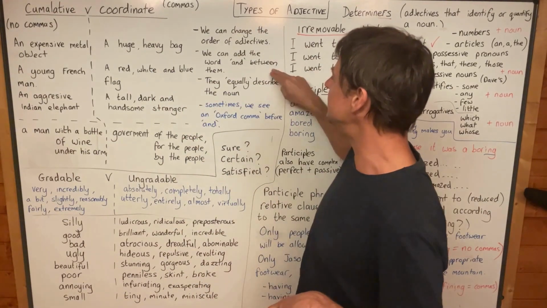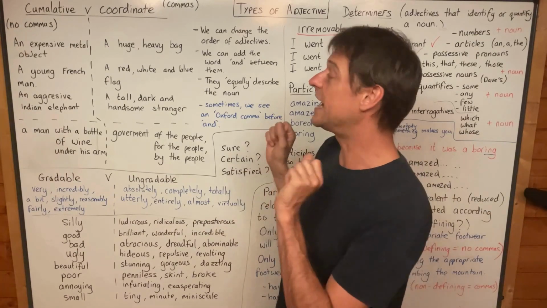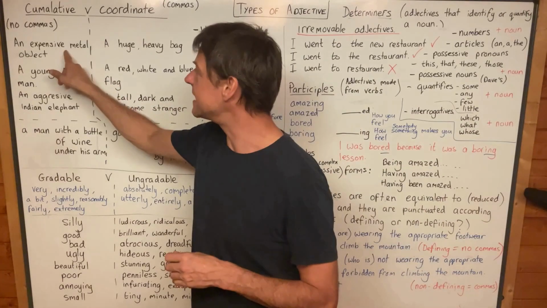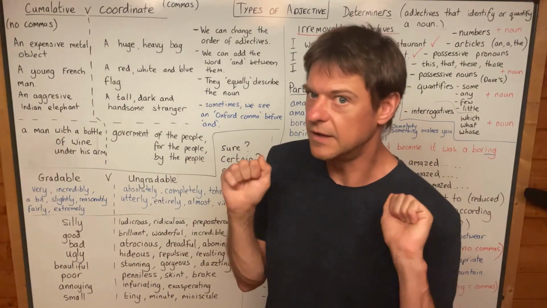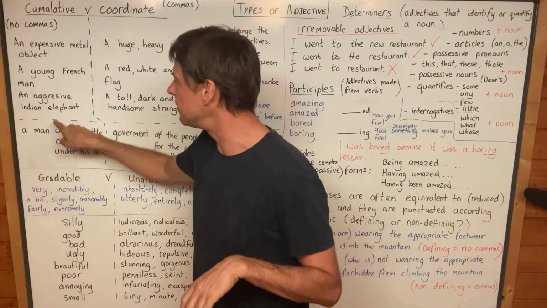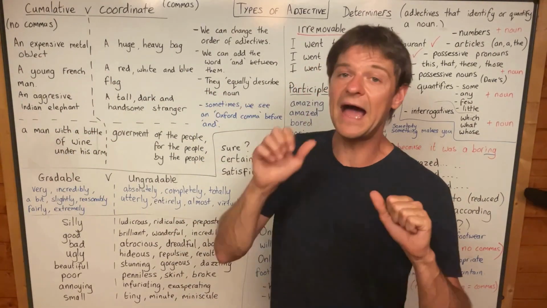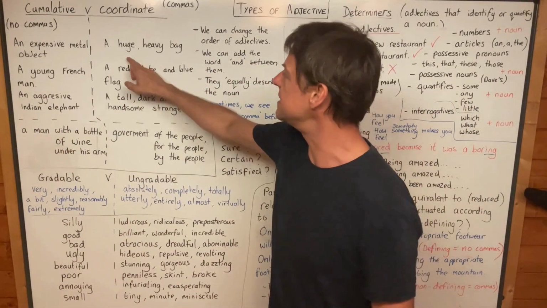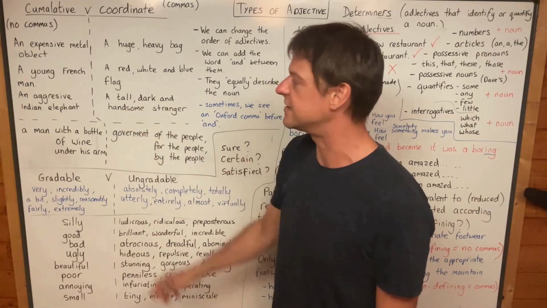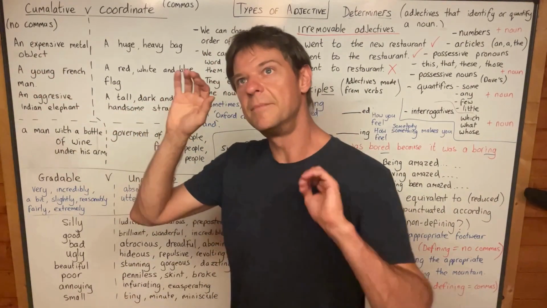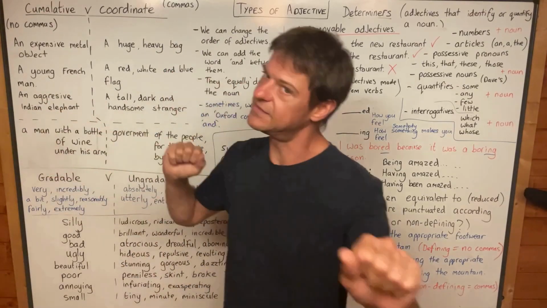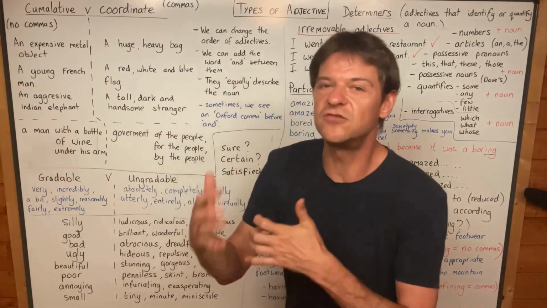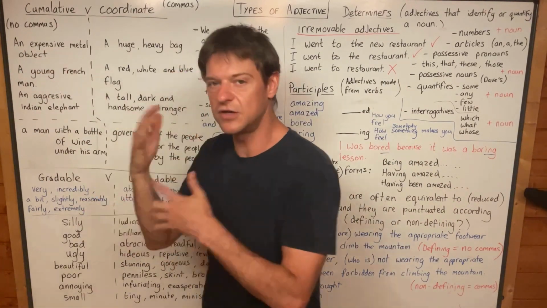So what you're doing with these two tests is trying to see if the adjectives are equal or not, and those two tests will tell you. You can't add an "and" between two unequal adjectives, and that's why it's not possible in those three situations. Yeah, "and" connects equal elements. It's a coordinating conjunction, so it can connect these two adjectives, those three adjectives, but it can't connect a classifying adjective with an adjective of opinion. It just doesn't seem to be able to do that. So no commas when descriptions accumulate, when adjectives accumulate, but